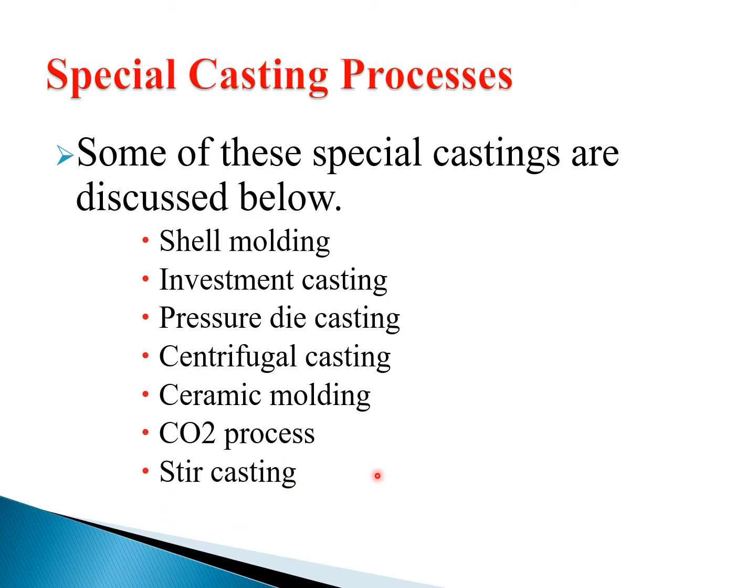These are the different types of castings. More than these, we have 11 to 12 types of special casting processes, but in our syllabus we have only some of them. Those are shell molding, investment casting, pressure die casting, and centrifugal casting. These four are the main topics in our syllabus. Now let us see them one by one.